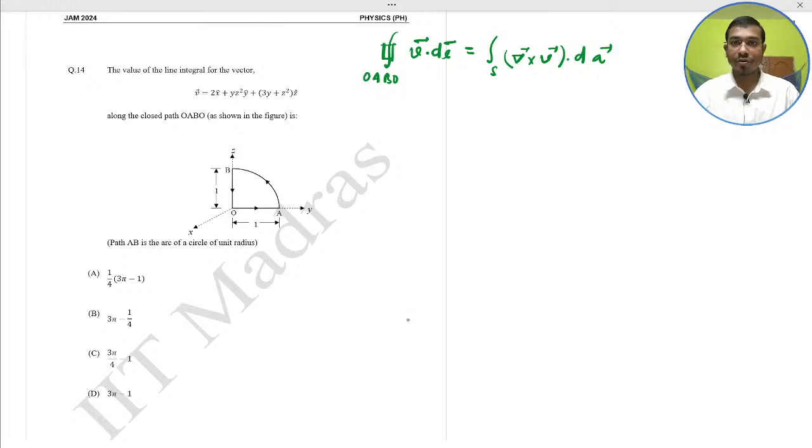V dot dl equal to curl of V dA. So you first find the curl of this function, and after that you will get the solution.